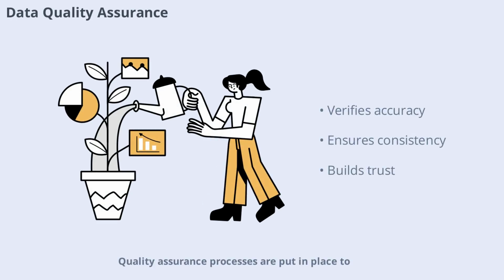Quality assurance processes are put in place to verify the accuracy and consistency of training data. This can involve automated checks, manual reviews, and validation against trusted sources. High-quality data leads to better performing and more trustworthy LLMs.